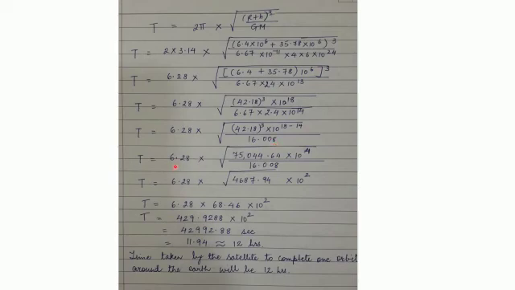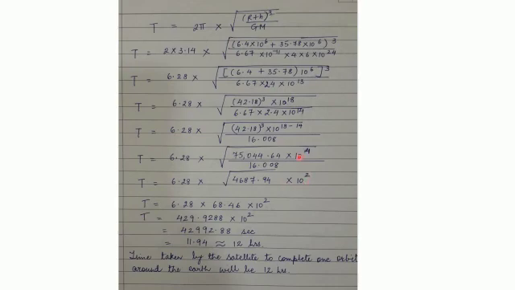Further simplification gives us t is equal to 6.28 into square root of 75,044.64 into 10 raised to 4 upon 16.008. So this comes out to be t is equal to 6.28 into square root of 4687.94 into 10 raised to 2.